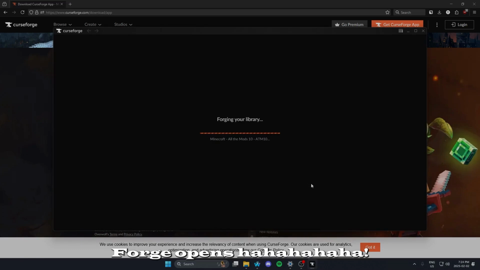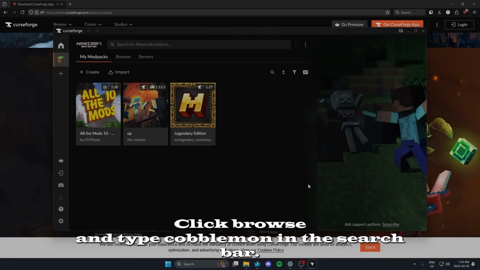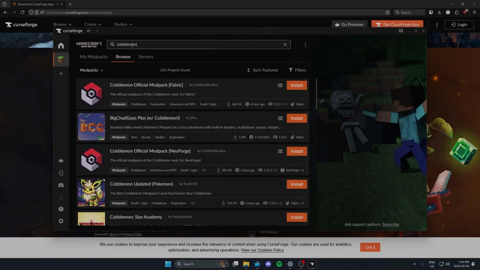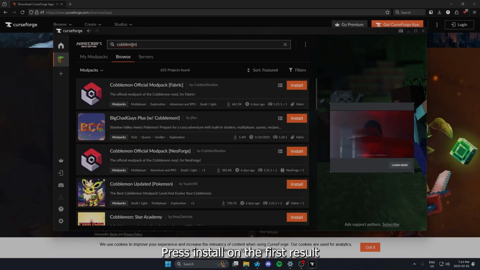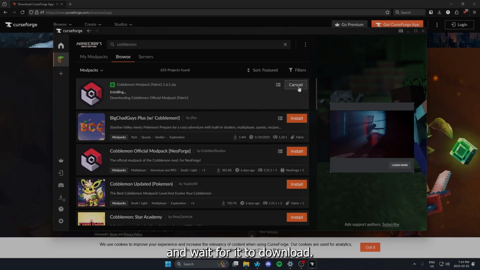Once CurseForge opens, click Browse and type Cobblemon in the search bar. Press Install on the first result and wait for it to download.